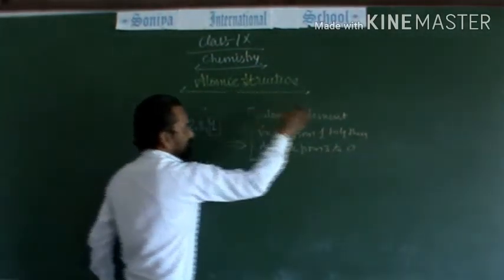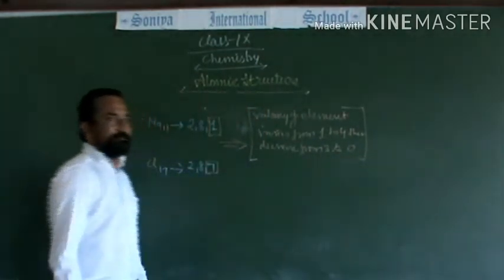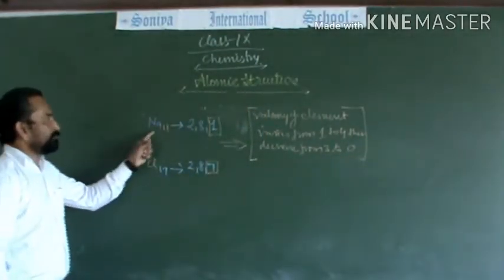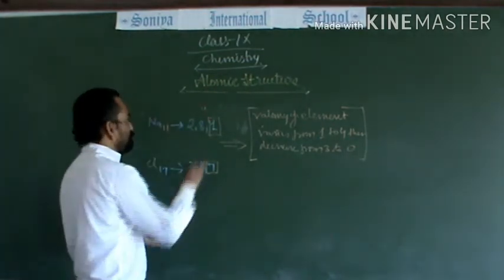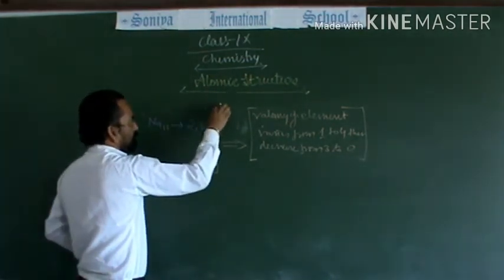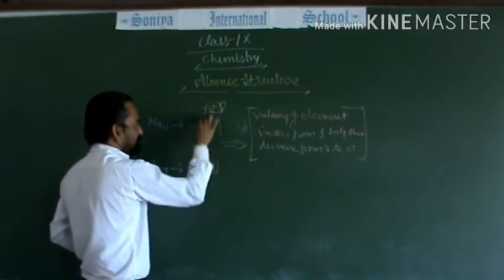What does it mean? See the number of valence electrons. The number of electrons in the outermost shell is known as the valence electrons.